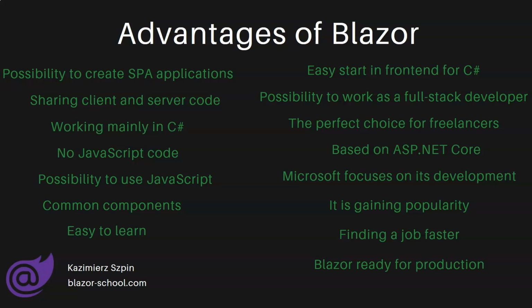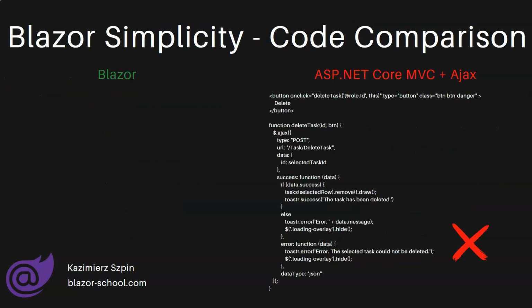Blazor ready for production. I use Blazor in several applications in production and confirmed that even in earlier versions it was ready for production, especially now with .NET 8, where some of Blazor's flaws have been fixed. I definitely recommend this path. So much for the advantages of Blazor. Now I wanted to show you the simplicity of Blazor. Let's compare the same code written in ASP.NET Core MVC and Blazor.